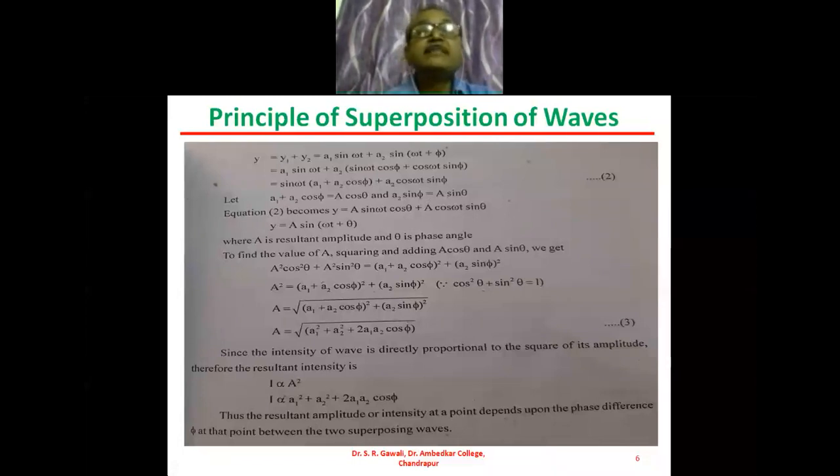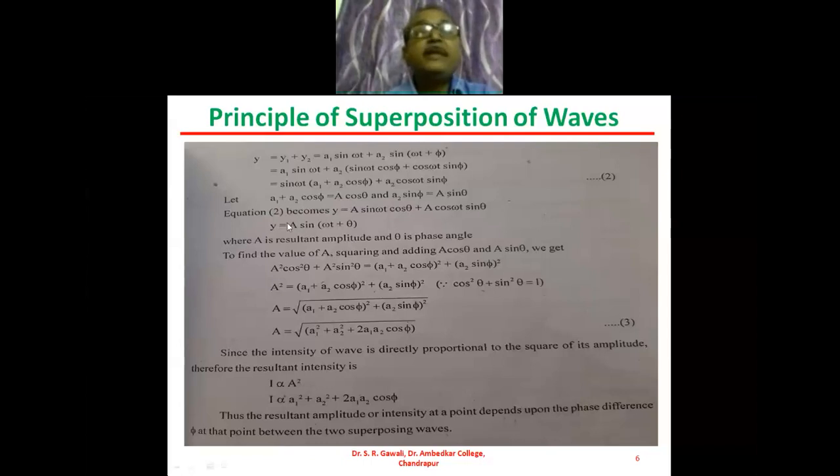Now this is the equation number 2. Now we will substitute for a1 plus a2 into cos of phi is equal to A cos of theta, and a2 sine of phi is equal to capital A into sine of theta. What is A here? Capital A is the amplitude of this wave.